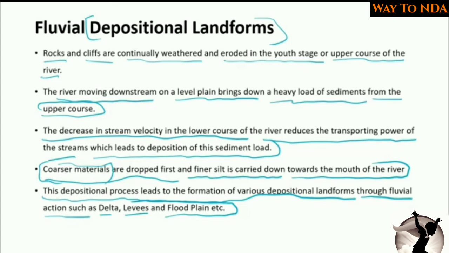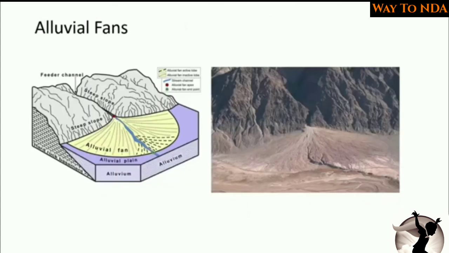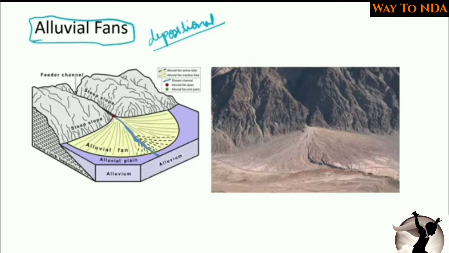Okay, so let's see the first depositional landform. Alluvial plains are the first depositional landform.